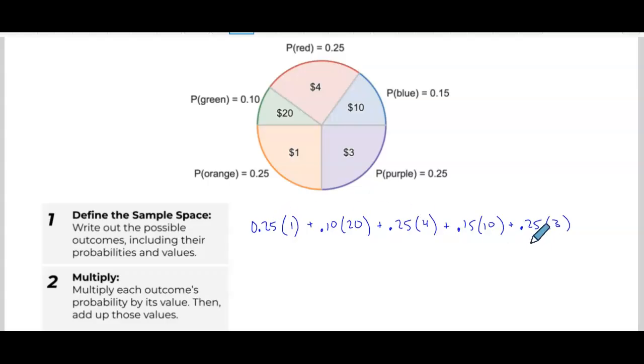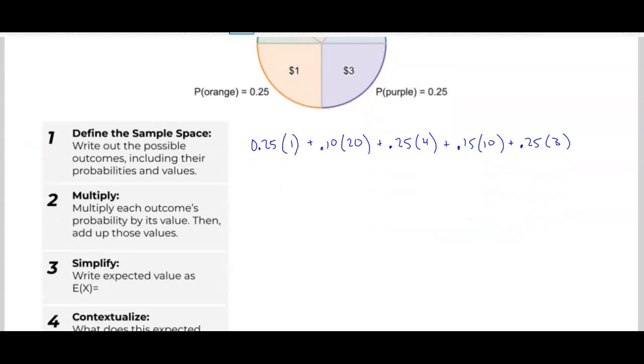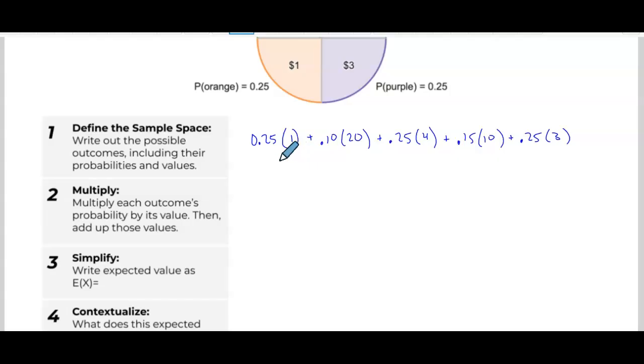So if we multiply all of these outcomes, we can then simplify it. So multiplication here would give us 0.25. Multiplication here would give us 0.2. Multiplication here would give us 1. Multiplication here would give us 1.5.